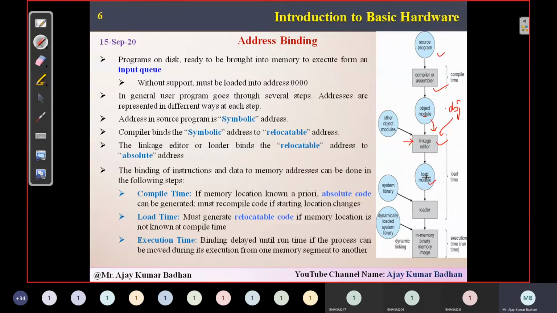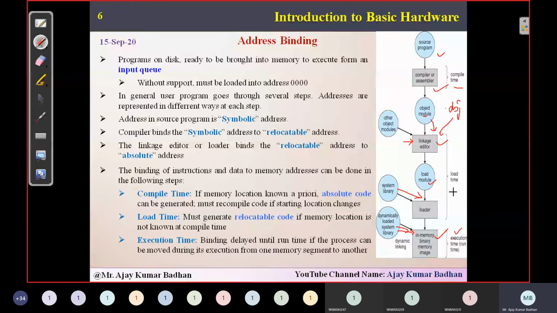And after loading, there is some other linkage like runtime, where you might be using malloc or calloc. So those system libraries will be loaded here. After loading that, your program is in memory, and then it will start executing. Since I told you we might be using malloc, memory allocation, when are we allocating that? During runtime. So during runtime also we can link the library. Okay, dynamically loaded system libraries we have. From here you will get that malloc concept. It will be dynamically linked, not statically. It is linked at execution time.